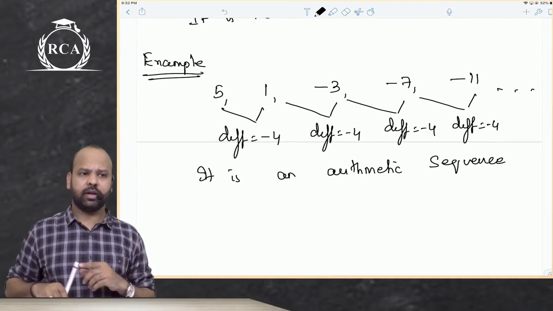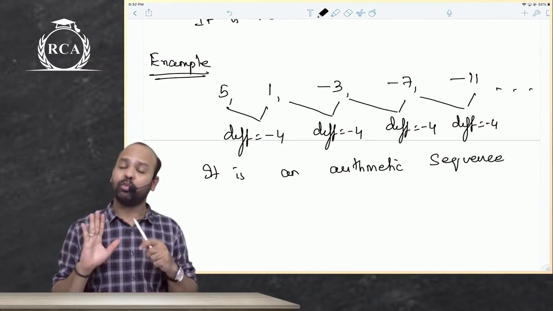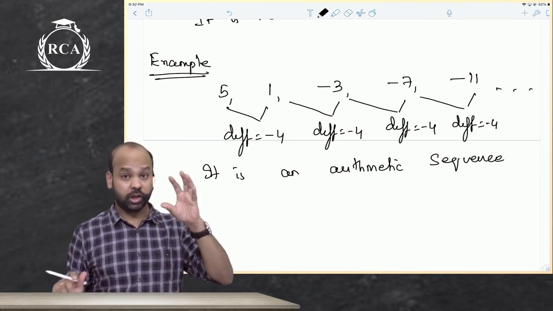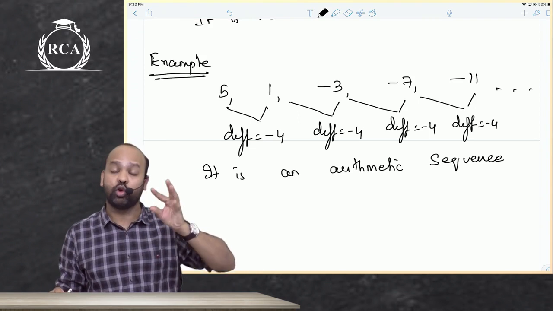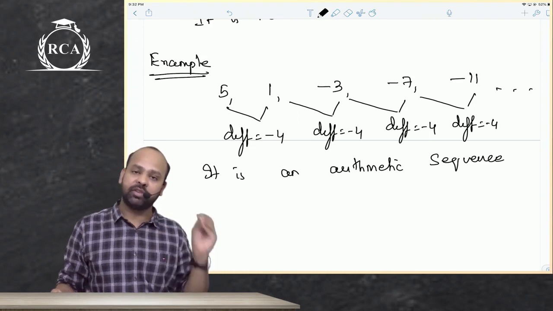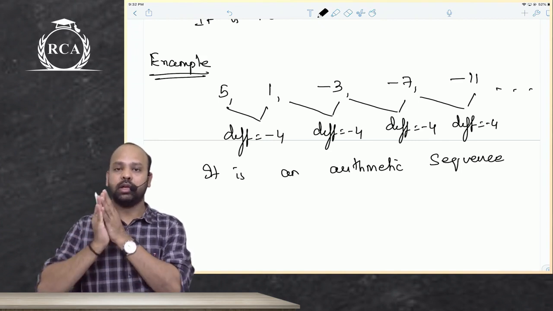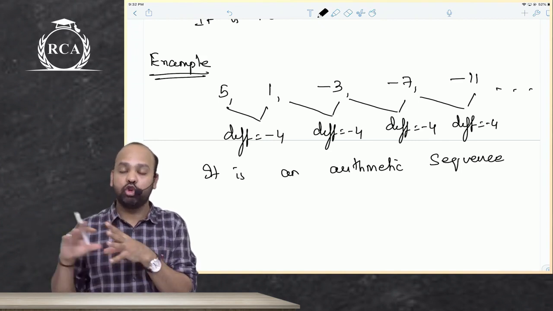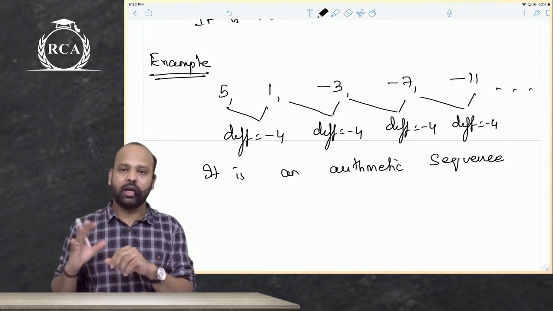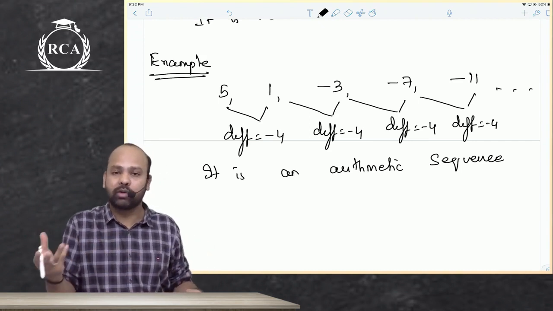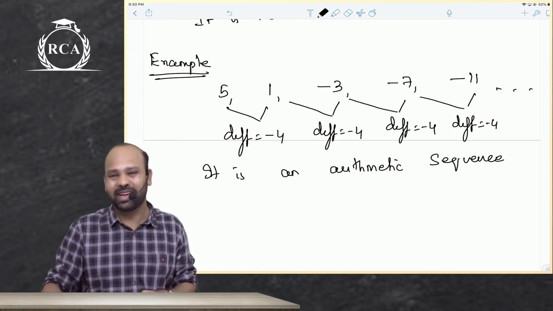Yes, guys, I assume that you're all done with this. I hope you've understood the literal meaning of the term arithmetic sequence. First, we understood what a sequence is, and what a series is. Now, a type of sequence based on the mathematical relationship, and that is arithmetic sequence. The terms should either increase by a constant value or decrease by a constant value. In other words, the difference between any two consecutive terms should remain the same throughout the sequence. Only then will it be termed an arithmetic sequence.